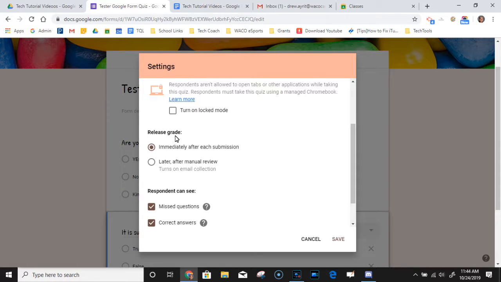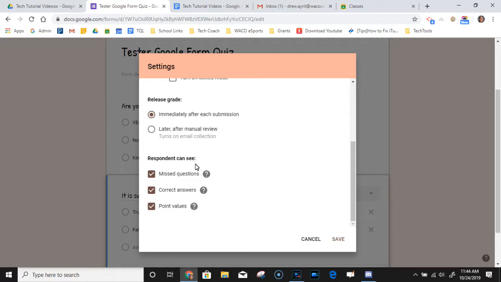Okay, release grade. Your options: do you want them to see what their score was immediately after they submit their quiz? If you'd rather release it later, then you'd check this box, and then you could send it later.